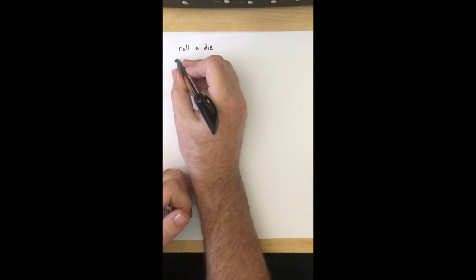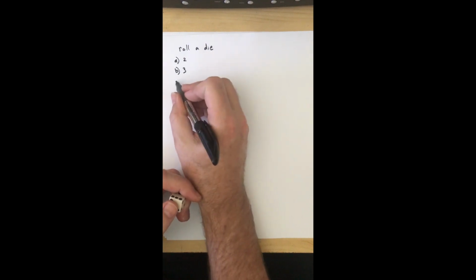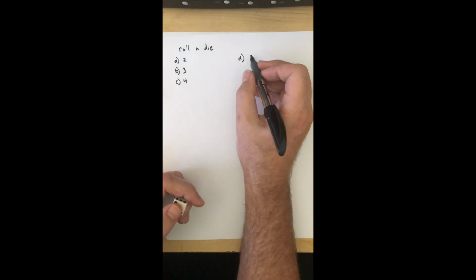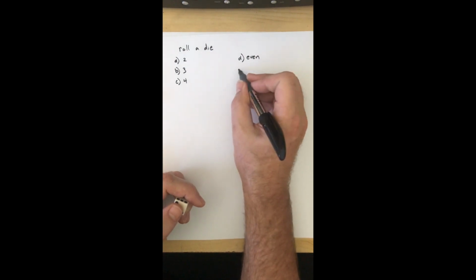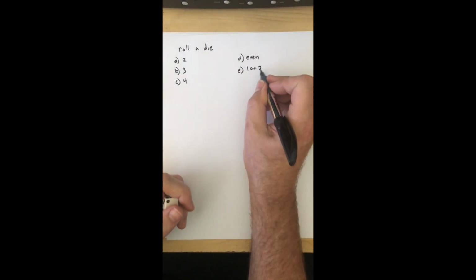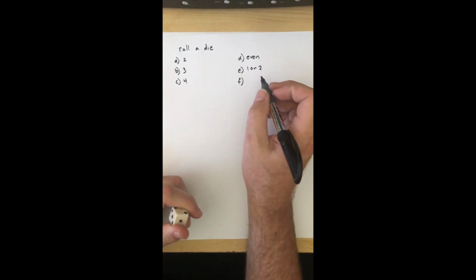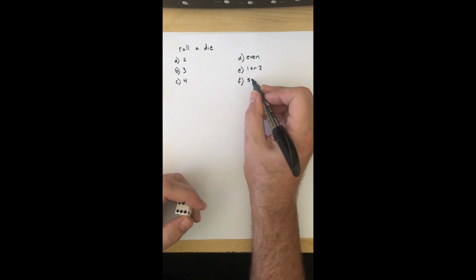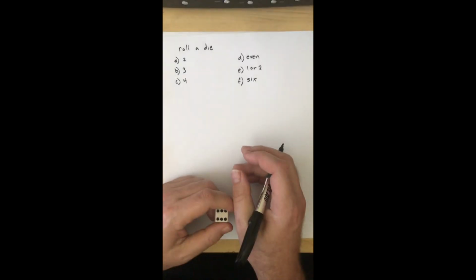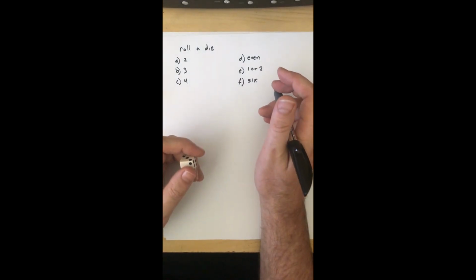So let's look at what are the possibilities of rolling a 2? What are the possibilities of rolling a 3? What are the possibilities of rolling a 4? What are the possibilities of rolling an even number? What are the possibilities of rolling a 1 or a 2? And then what are the possibilities of rolling a 6? The only number I wrote. Okay. I'm going to give you a second. If you want to pause and go ahead of me and figure out what you think the fractions would be, go for it.